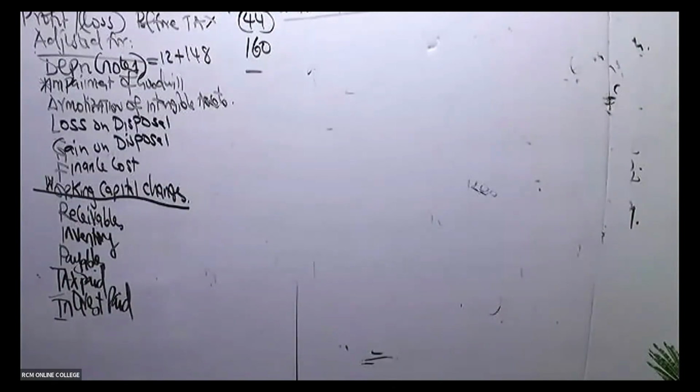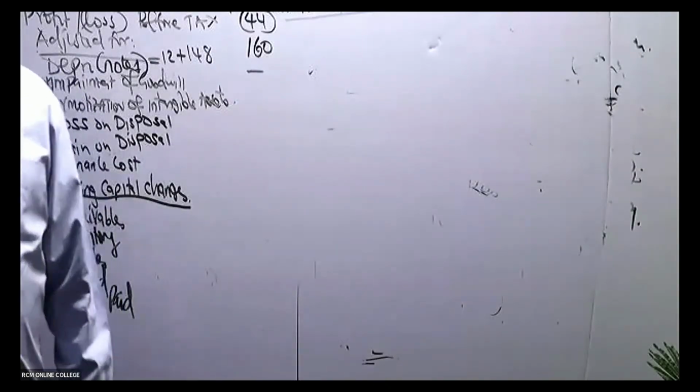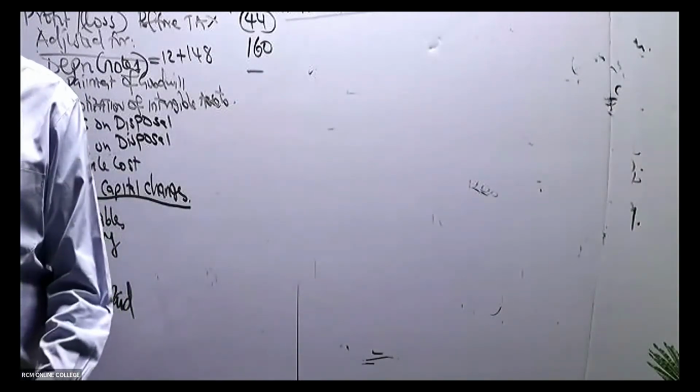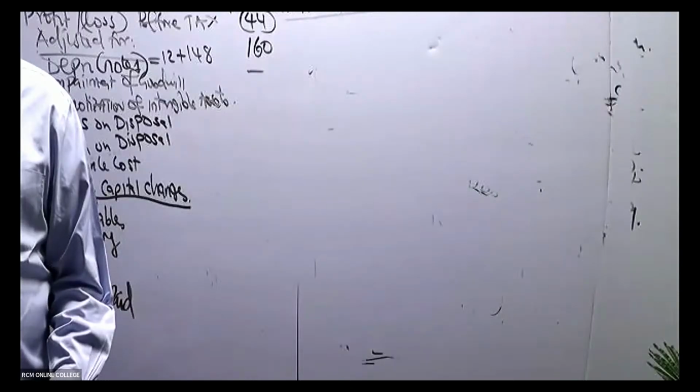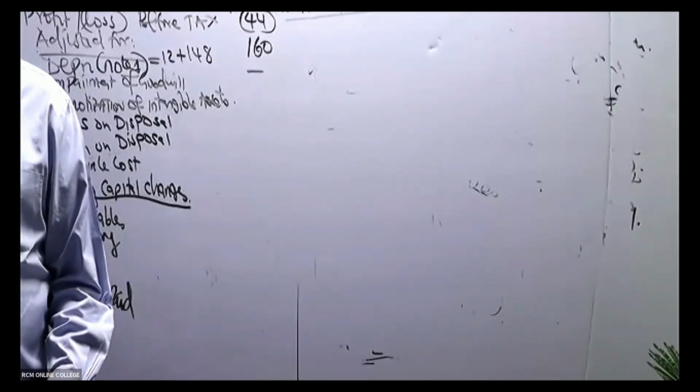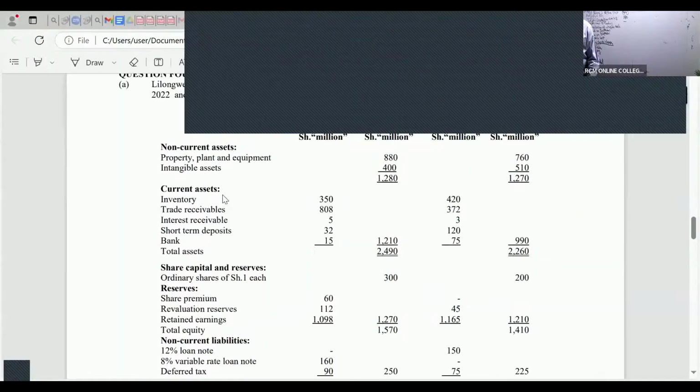Look at amortization of intangible assets. Look at your balance sheet, your statement of financial position. Are you able to see any intangible assets? If you look at the balance sheet under non-current assets, we have intangible assets.